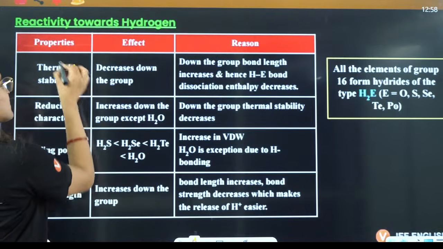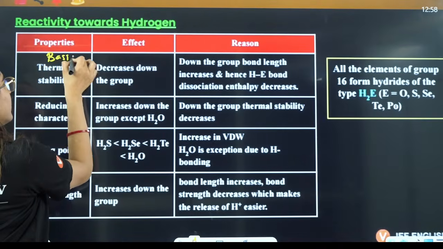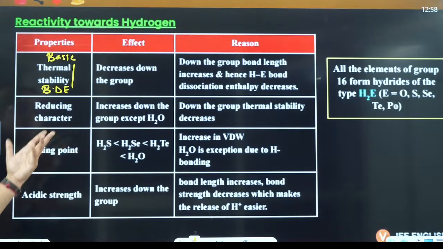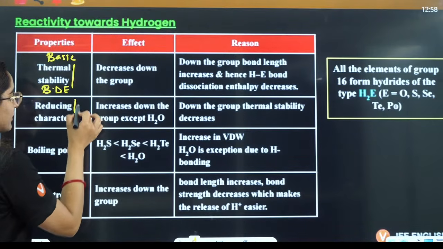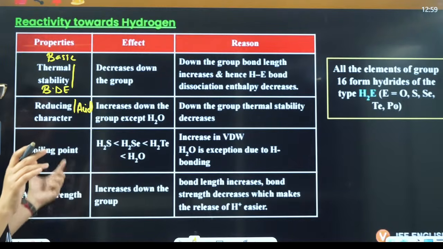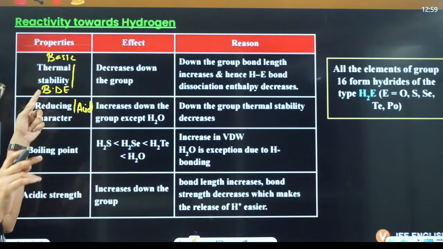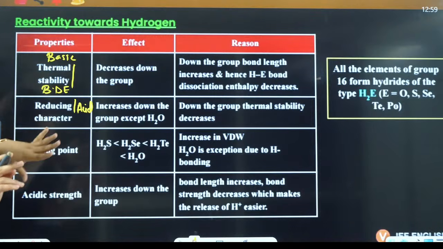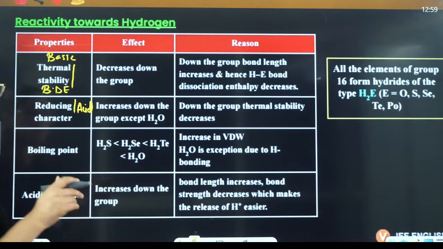Thermal stability is the same as basic character, and the same as bond dissociation enthalpy. Reducing character, or you can say acidity, is the same. Boiling point, acidity, and reducing character increase down the group. Basicity, thermal stability, and bond dissociation enthalpy decrease down the group.